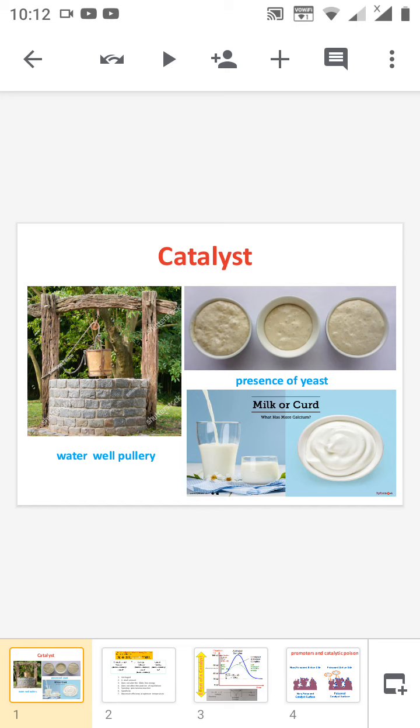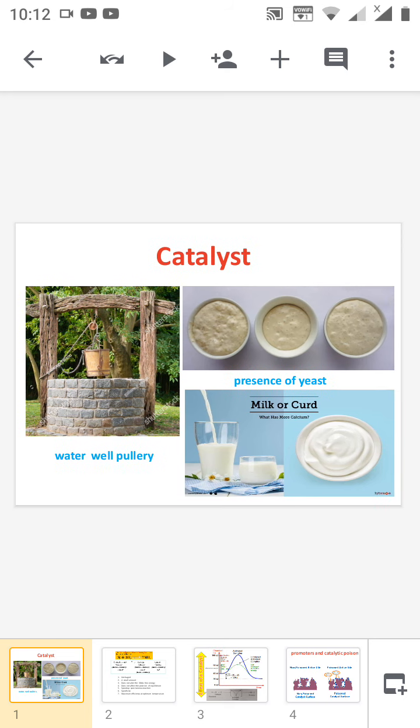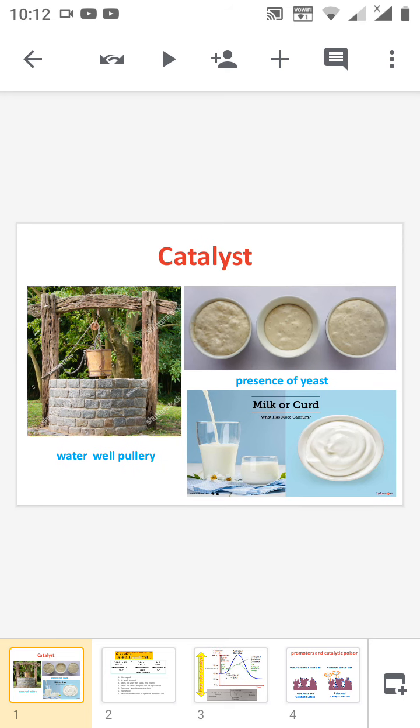The slide shows some examples of catalysts which are used in our daily life. The first example is the water well pulley, which is used for pulling water from a deep well. Similarly, a small amount of yeast is used in our daily life for conversion purposes.